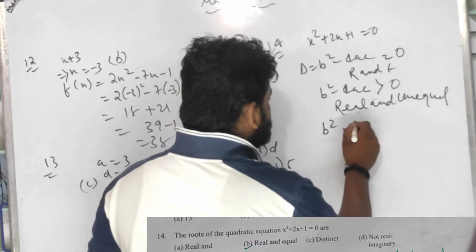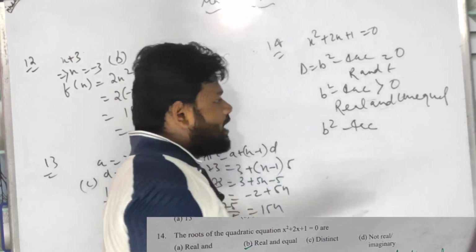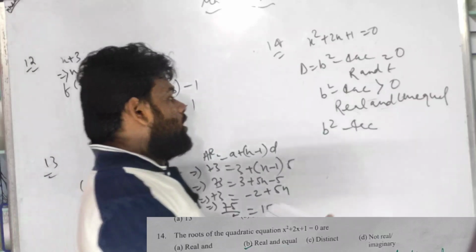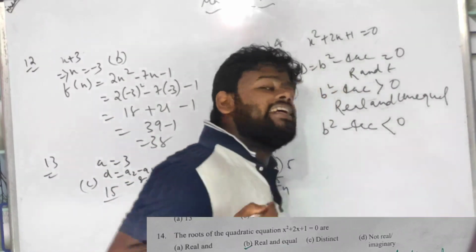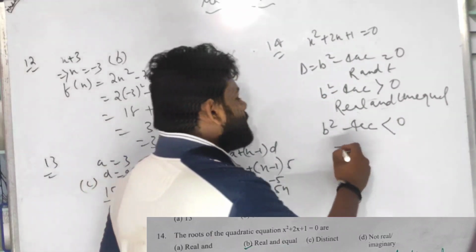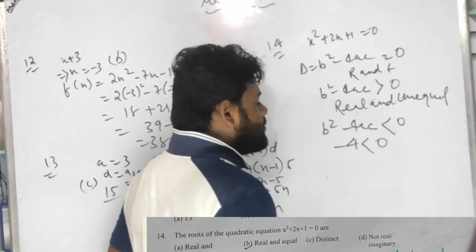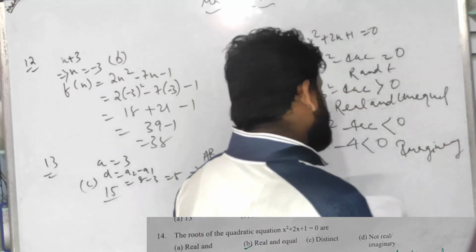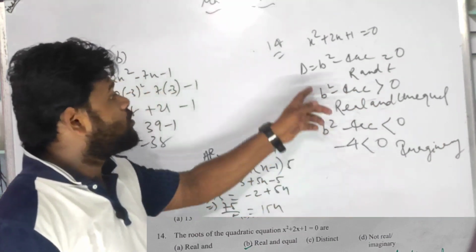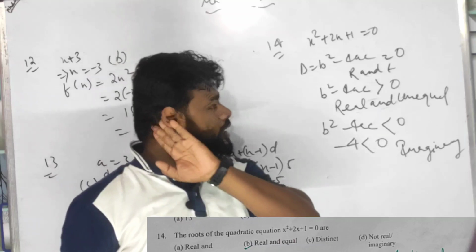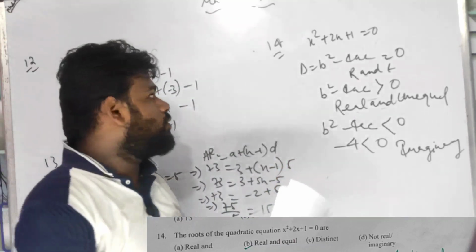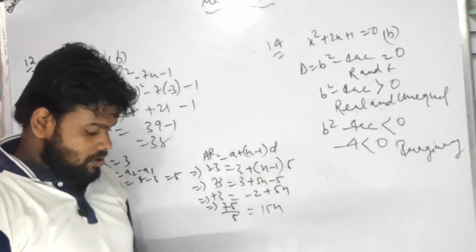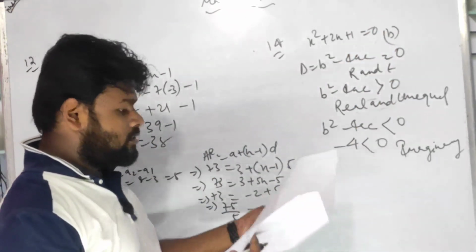If b square minus 4ac is less than 0, meaning the answer comes in a negative number, for example minus 4 is less than 0, that means it is imaginary or not real, you can say. So moral of the story, for x square plus 2x plus 1 equals 0, the roots are real and equal. Answer is B. Very important topic, right? चलो नंबर 15 देखते हैं.